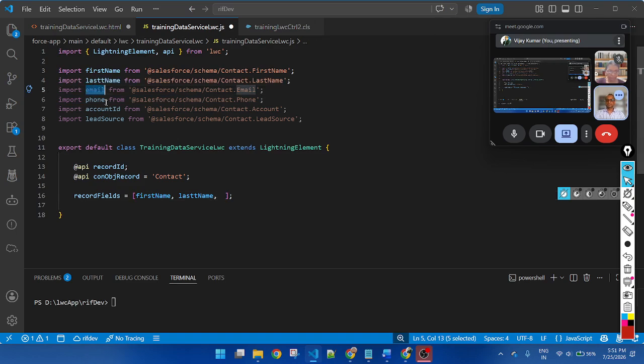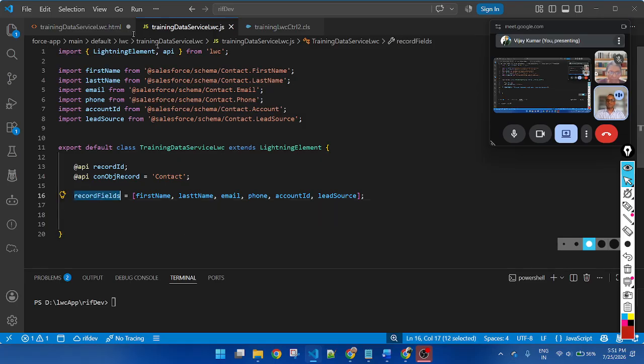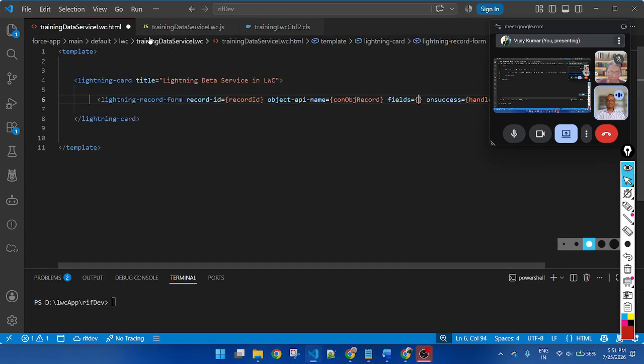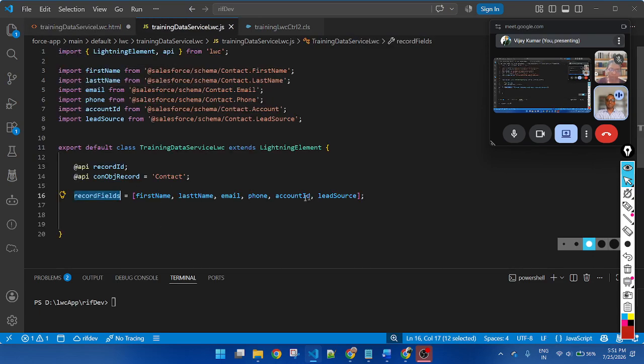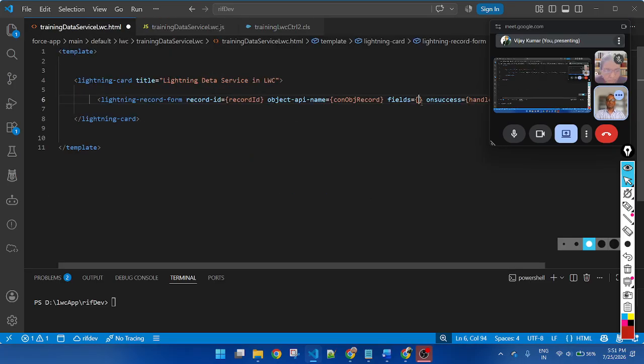Last name, email, phone, record ID, lead source. So first I import the field, then here I am passing the same variable. Okay. After that, in this list I will pass the fields, because all of the fields I am passing here. So in the fields, I will pass this variable here.